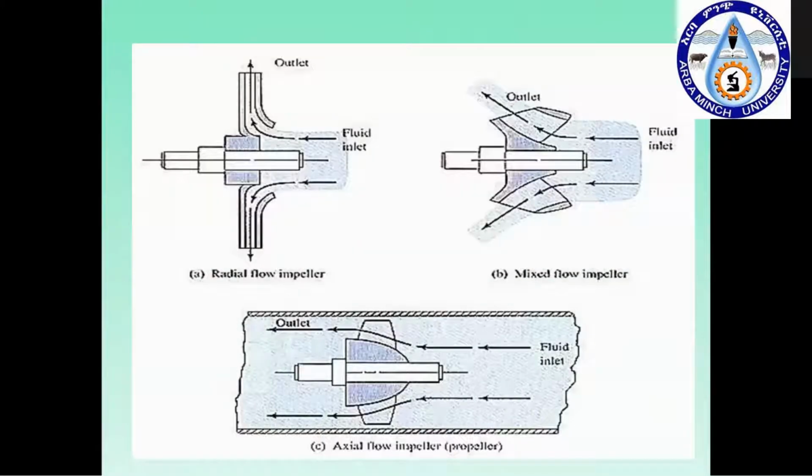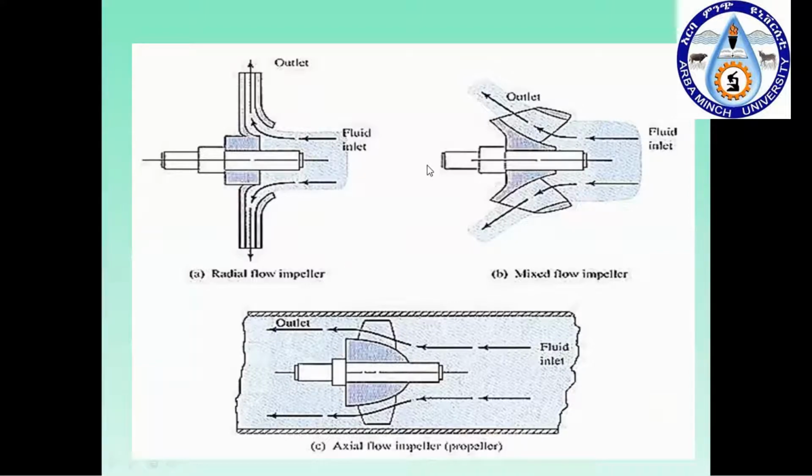Here you can see the diagram of the blade and a shaft. The center part is the shaft, and it is a cut section of the casing and the shaft. Here you can see the first case, a radial flow impeller. The fluid enters parallel to the axis of rotation of the shaft and leaves radially, making exactly 90 degrees while exiting.